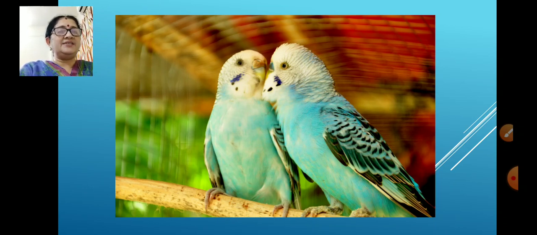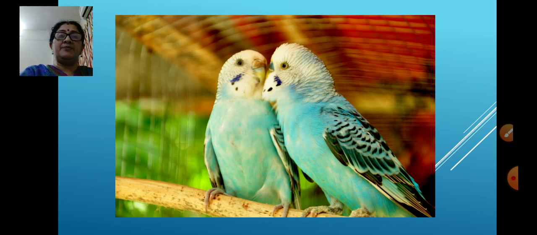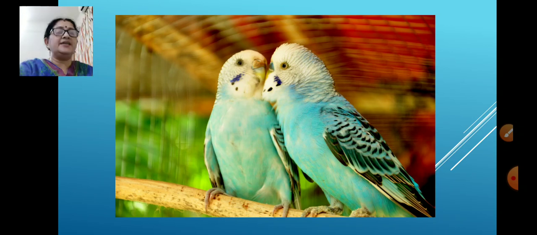So we learned wild animals, domestic animals and pet animals. Animals which live in the forest are called wild animals. For example, lion, tiger, bear, giraffe, elephant, etc. And domestic animals, people keep some animals at home or farms.